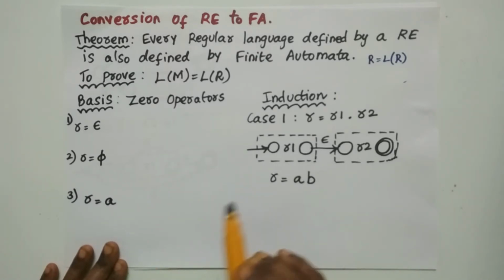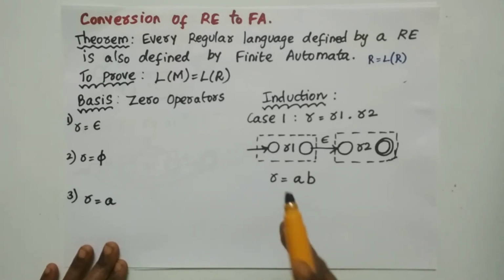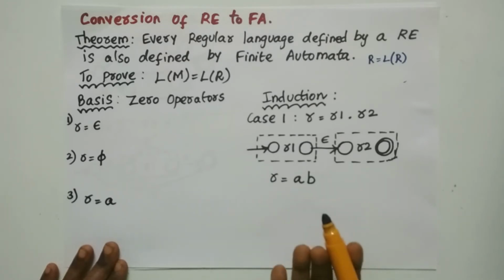Basis deals with 0 operators. Here we are going to take the input as the regular expression. For this regular expression, how can we apply mathematical induction? Mathematical induction has to be applied on some basic concept. So in the regular expression, for what values of k can we apply it? If k equal to 0 is true, then k equal to 1 is also true. Here k can be applied to the operators of the regular expression. Since the regular expression is the input to this theorem, we are going to apply the mathematical induction to the operators of the regular expression.